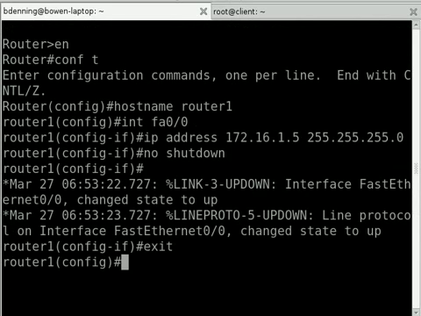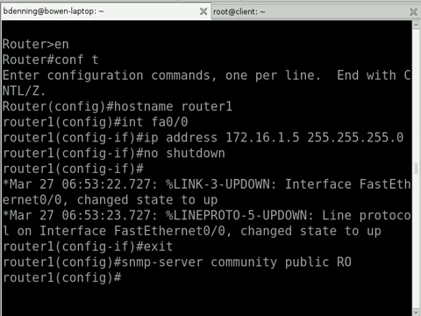Now in order to turn on SNMP on a router, and in this particular case I'm using a Cisco, I think it's an 1841, we'll have a look at that soon. It'll actually show up what model of router it is when I put it into Zenoss. But to start off with, you want to get into configuration mode. So you'd log in, enable, conf t, and then we're going to use the command snmp-server community public and give read-only access to that.